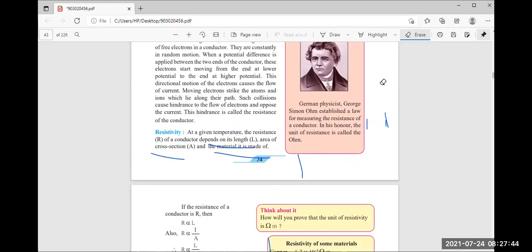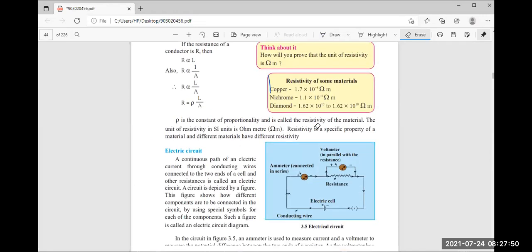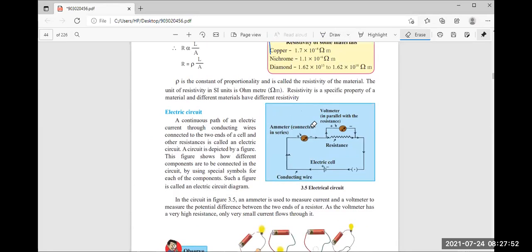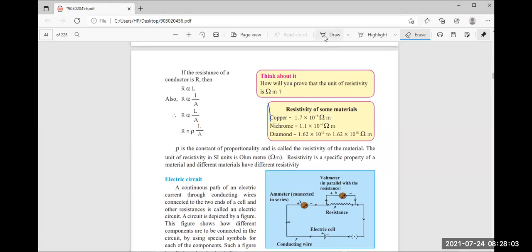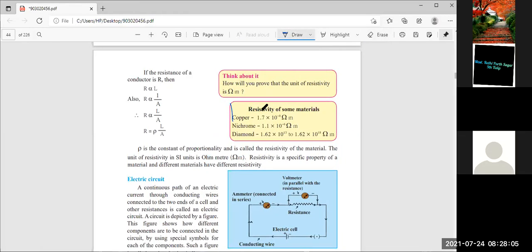Anybody is having difficulty? Please, you can ask me. Otherwise we'll see the next topic. Did you get it? Yes or no? Parth, any problem?